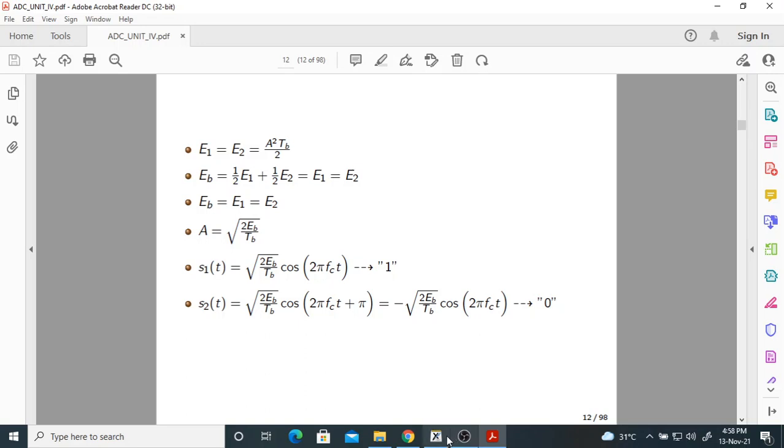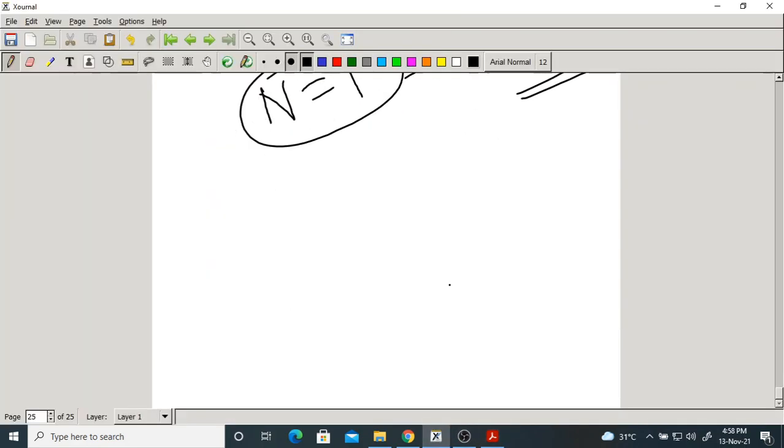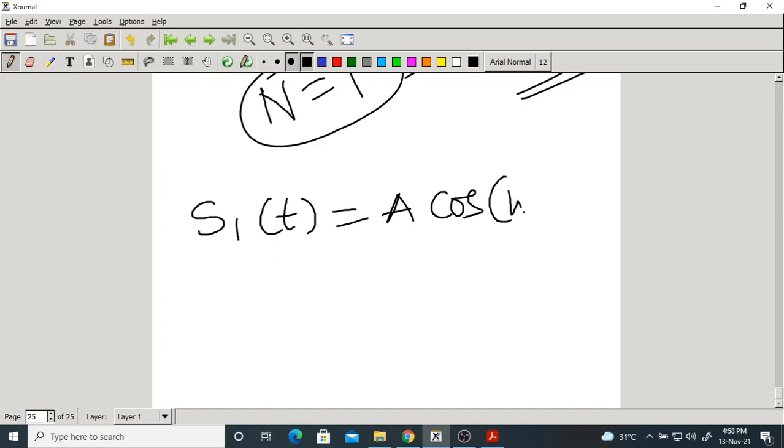Right. So here let me briefly discuss these energy signals. These are modulated signals. S1 of t is A cos omega ct, for symbol 1. What is E1?